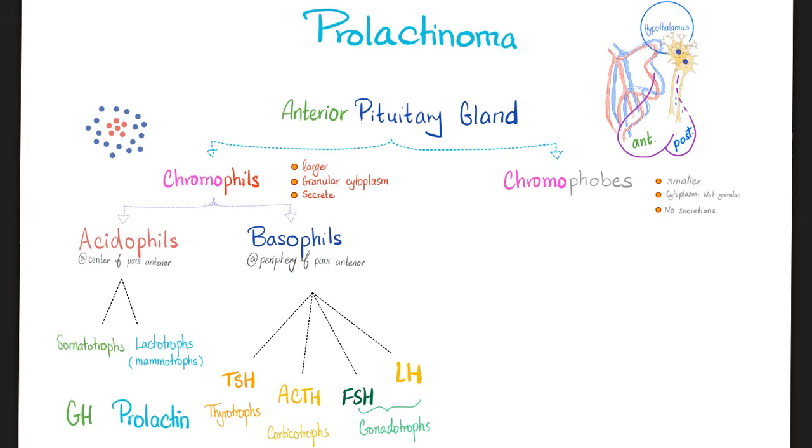So what's happening in prolactinoma? Well, in prolactinoma, the lactotrophs are getting bigger and they are hyperfunctioning. Too much prolactin is going to go to the breast. Too much stimulation can lead to galactorrhea.